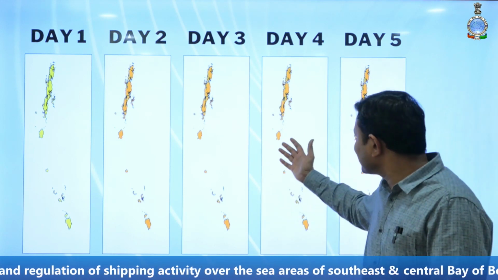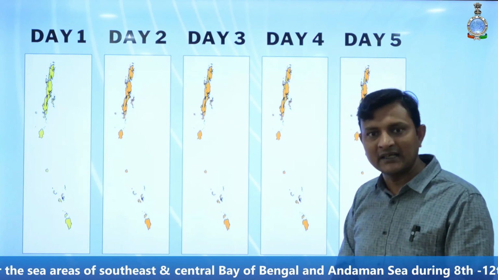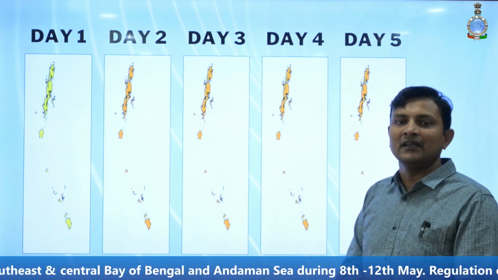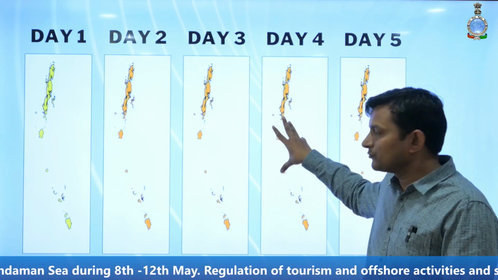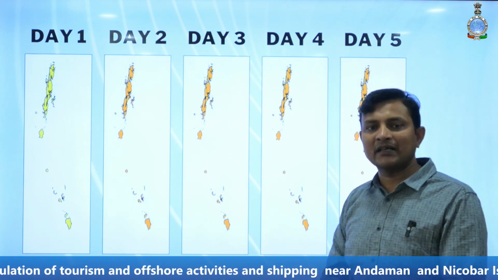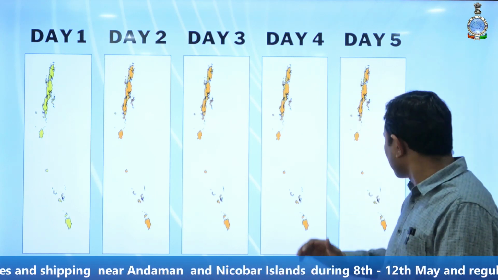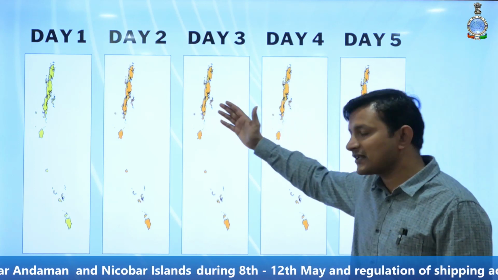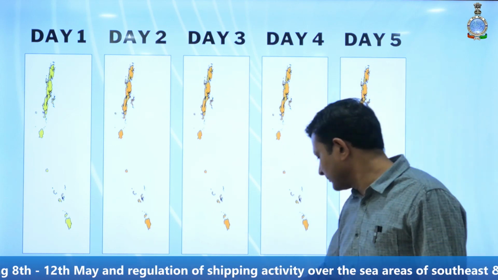Extremely heavy rain means there is a possibility of rainfall of more than 20 centimeter at one or two places, and there is also a possibility of rainfall of more than 12 centimeter over some parts of this island. On 12th of May, there is a possibility of only heavy to very heavy rainfall, that is around 12 centimeter or more over the island. So we have given the orange color warning starting from 9th of May till 12th of May over the islands.